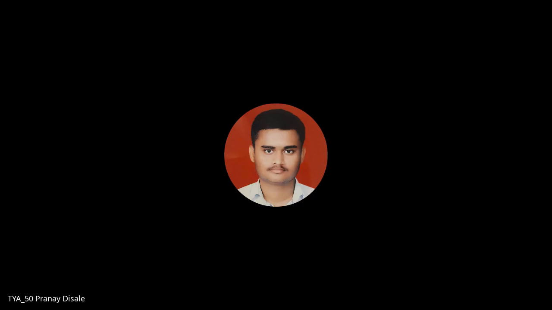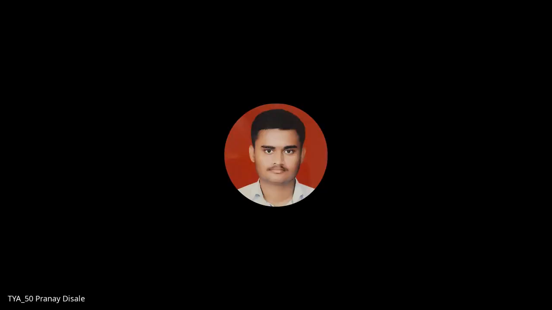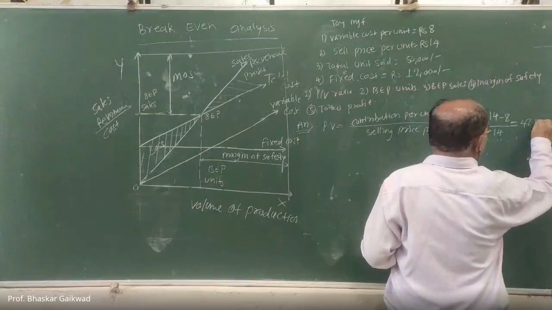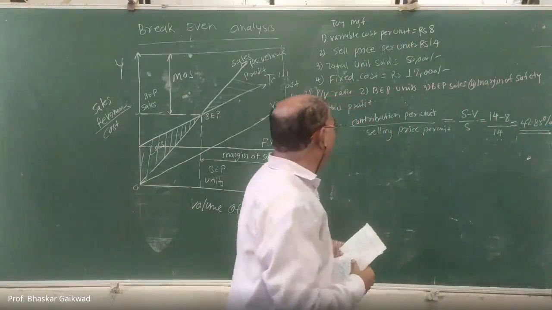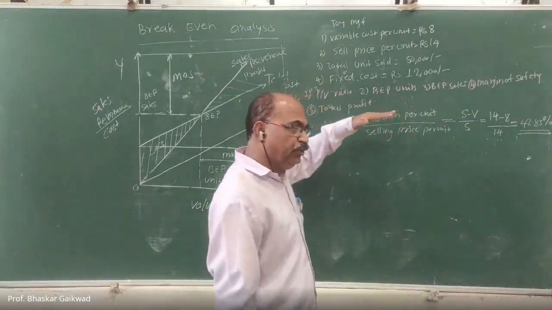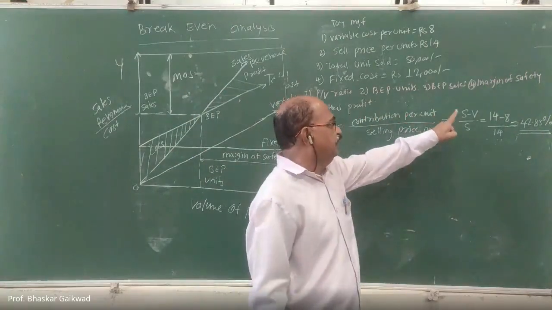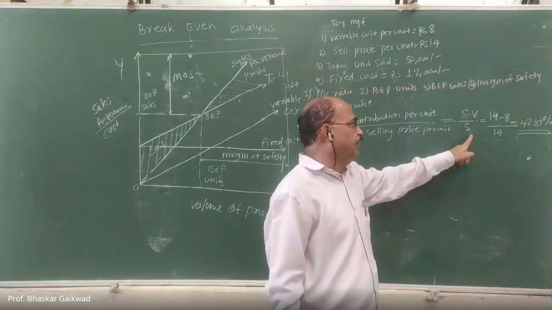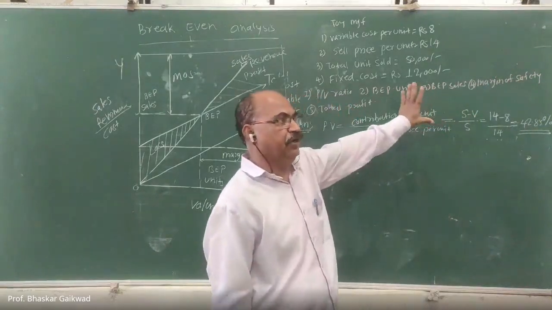0.4285. In percentage, 42.85. This is in percentage. Always you have to get this PV ratio in percentage. Only you have to remember this formula. That's all. Contribution per unit means sales minus variable, divided by sales. This is the per unit.